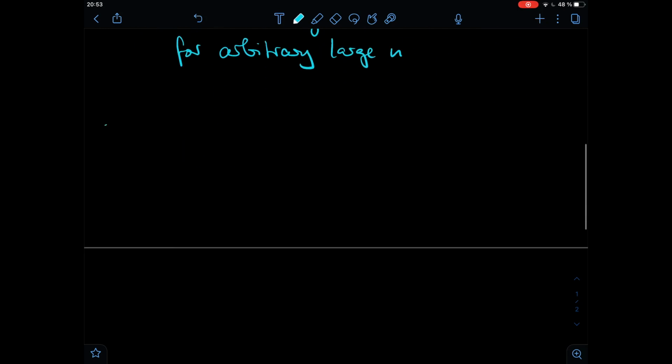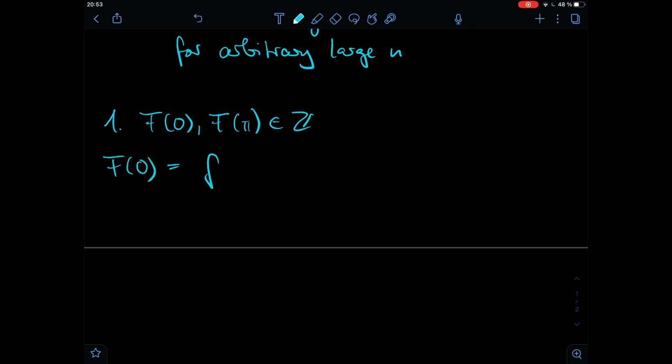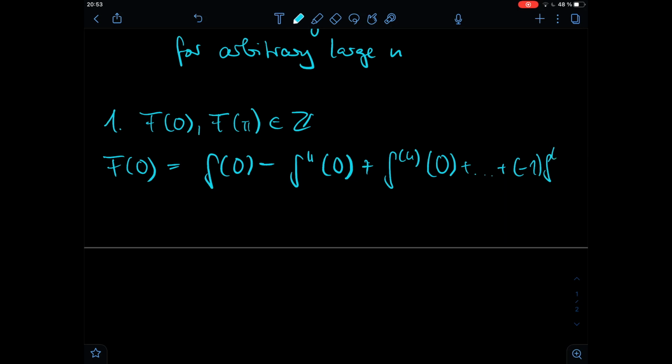Step number 1, F of 0 and F of pi being integer numbers. So we start with F of 0. F of 0 is small f of 0 minus the second derivative at 0, plus the fourth derivative at 0, and so on up to the 2nth derivative at 0.